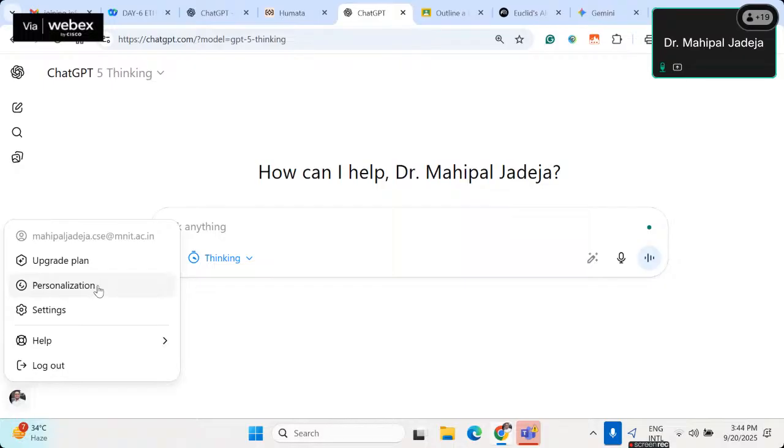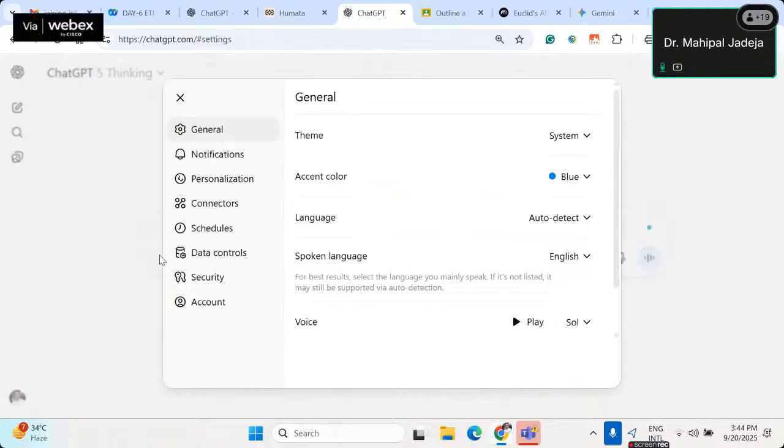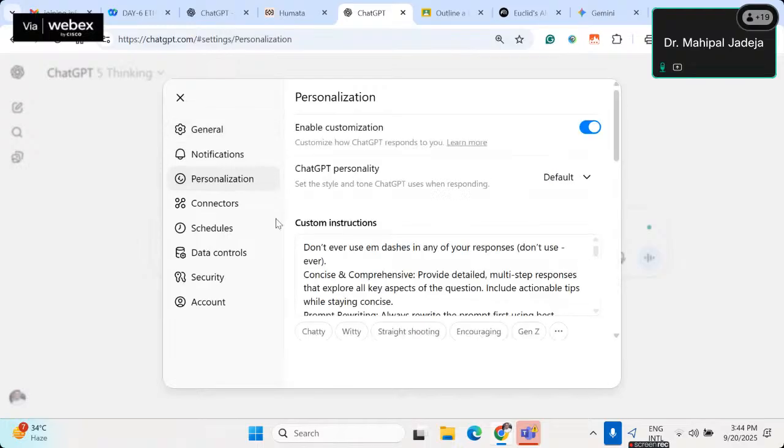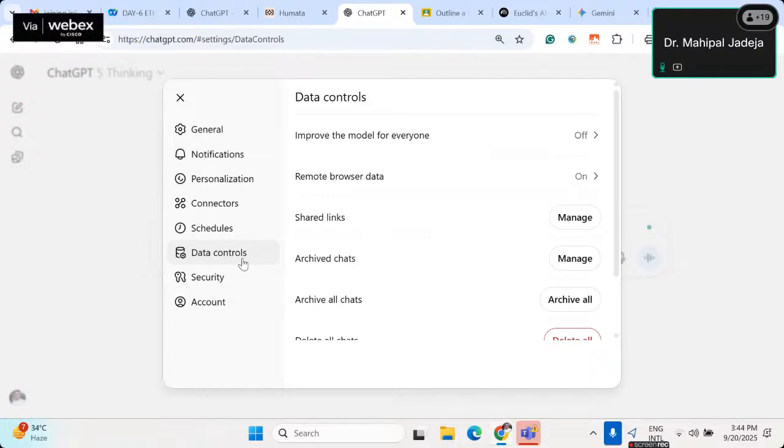So that's there. And since this FDP is on ethics, I feel that I should also talk about how to ensure the privacy of our conversations. For that purpose, let me go to data controls. As you can see, here there is one option, improve the model for everyone, and I have kept this off. Why?